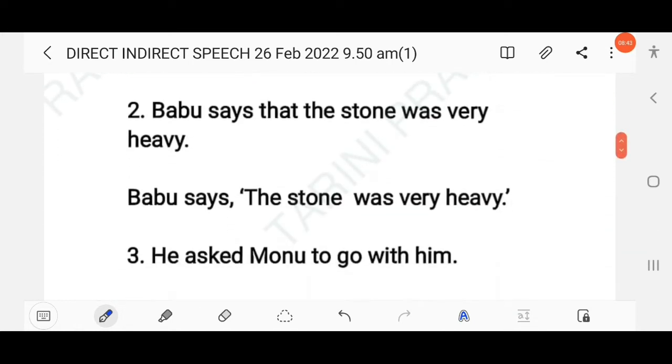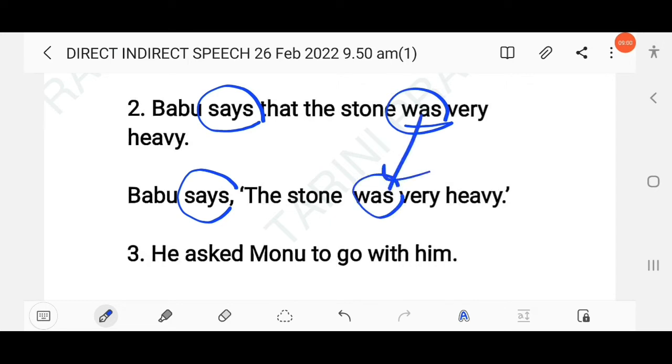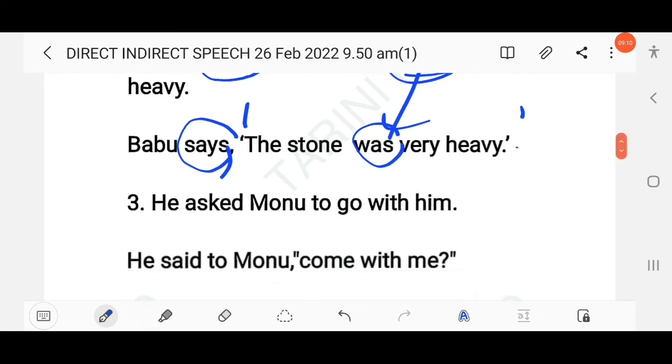The next question here: Babu says that the stone was very heavy. Similarly here, the reporting verb is in the simple present tense. So there will be no changes in the tense. As here it is simple past, it will also remain unchanged as simple past. Clear? Just as it is direct speech, you have to use a comma and also inverted commas and a full stop at the end of the sentence.